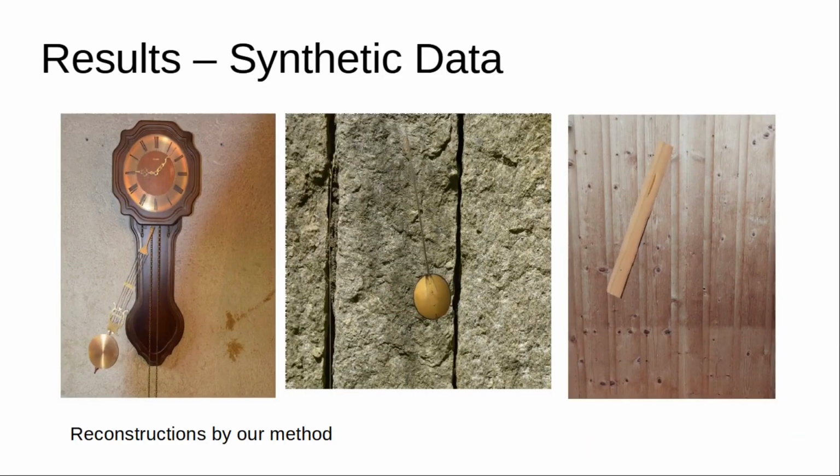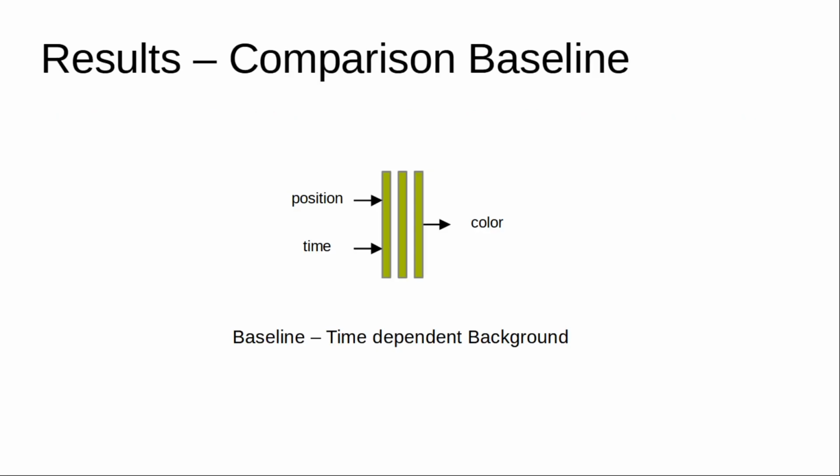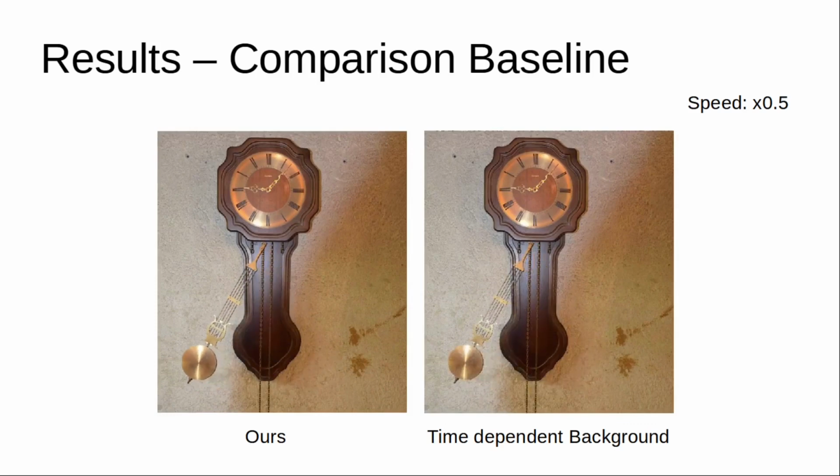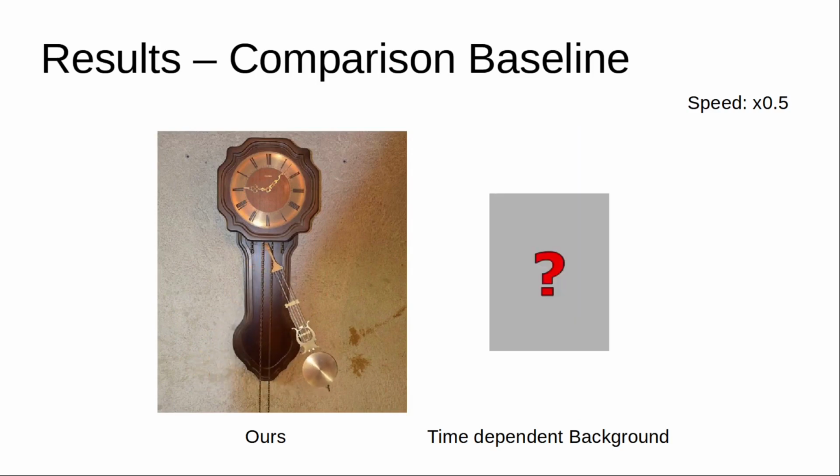Our method is able to create a realistic reconstruction of synthetically created pendulum scenes with different appearances and varying physical parameters. One previous approach to add dynamics to coordinate-based representations is to make the representation time-dependent. For sparse observations in time, this results in a visible blending between the observations rather than the realistic motion shown by our method. Also, since the extrapolation in time is not supervised, predictions in the future are not possible. In contrast, our method is able to predict the physical behavior with high accuracy.